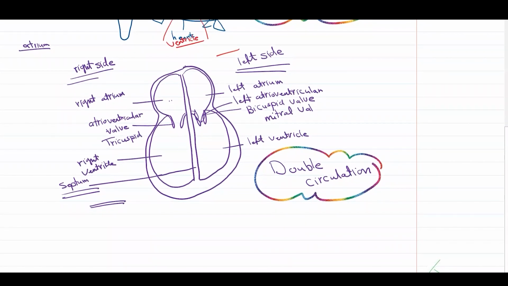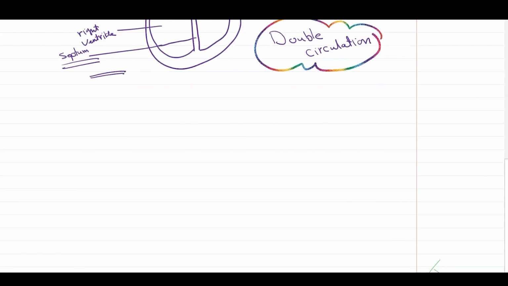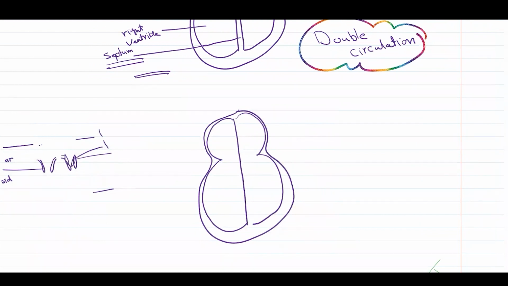Let me explain now why we cannot have a single circulatory system like a fish. I will take that heart one more time, and I will draw it down to show you the vessels which are associated to that heart. Our heart is associated with blood vessels which are used to carry the blood from the heart to the body or carry the blood from the body back to the heart.